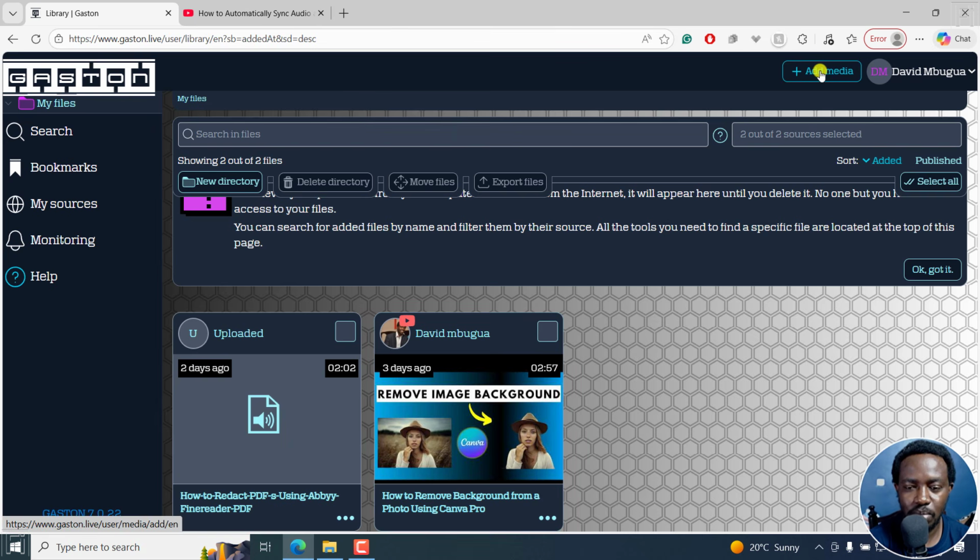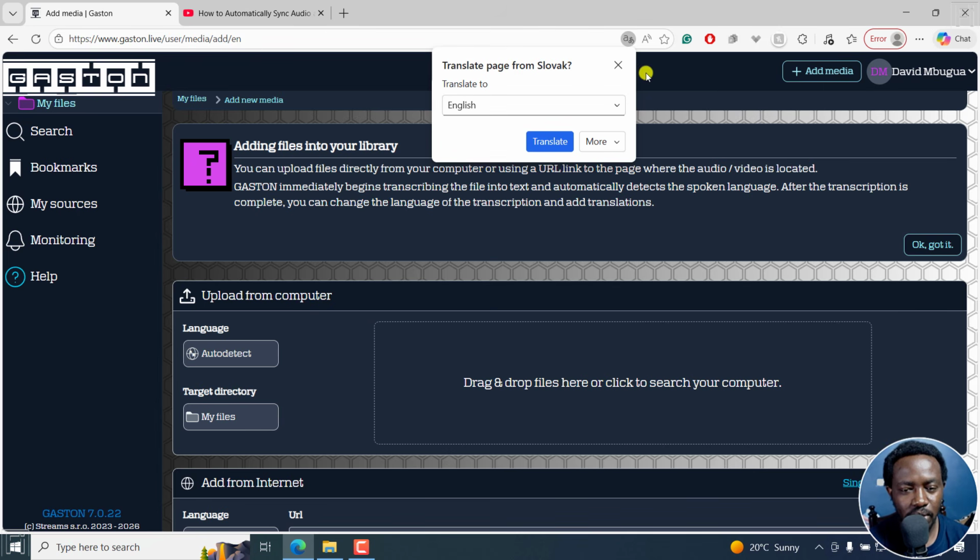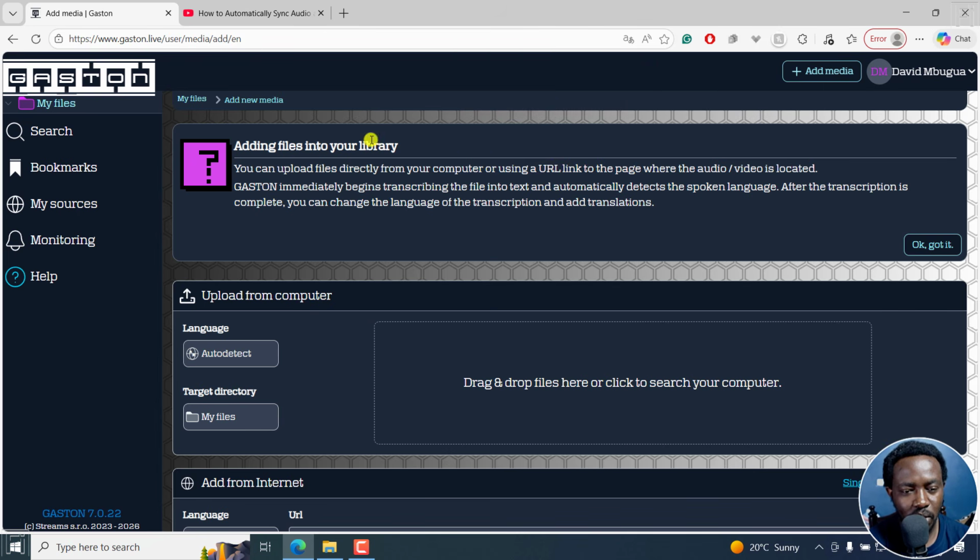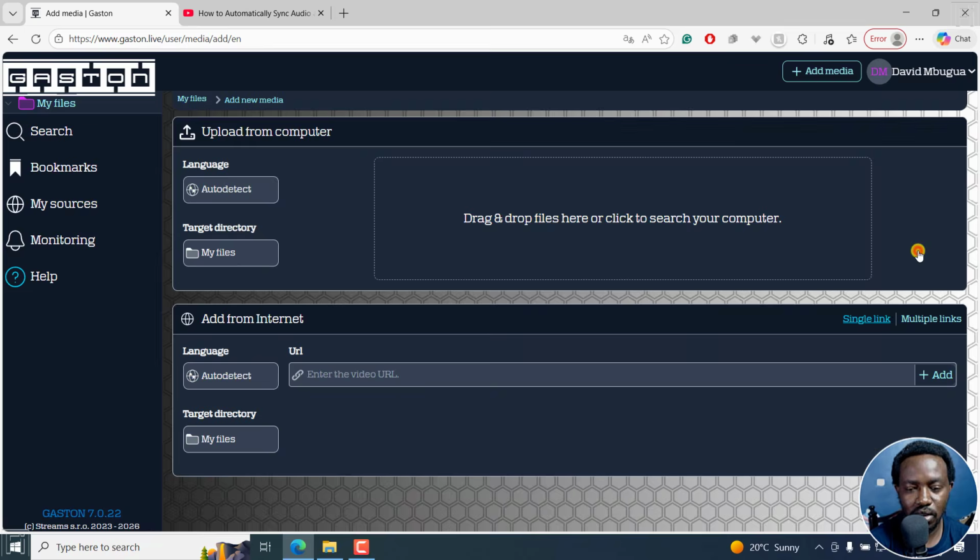And right up here you can see the add media. So I'll click on add media, and from here you can upload files directly from your computer or use a URL link to the page where the audio or video is located. Gaston immediately begins transcribing the file into text and automatically detects the spoken language. After the transcription is complete, you can change the language of the transcription and add translation. So that's okay.